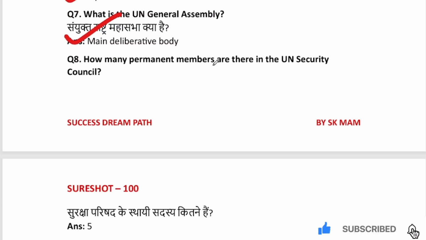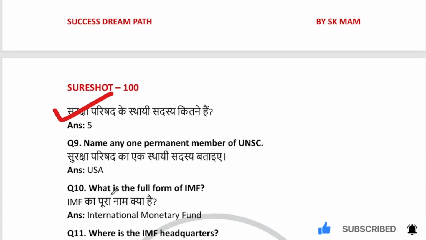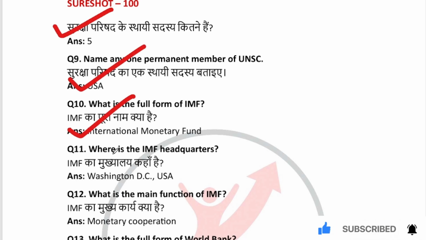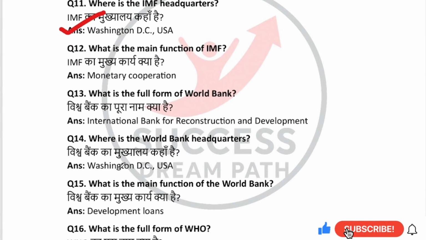How many permanent members are there in the UN Security Council? There are 5 members. Name any one permanent member of UNSC. USA. What is the full form of IMF? International Monetary Fund. Where is the IMF headquarters? Washington DC, USA. What is the main function of IMF? Monetary cooperation.